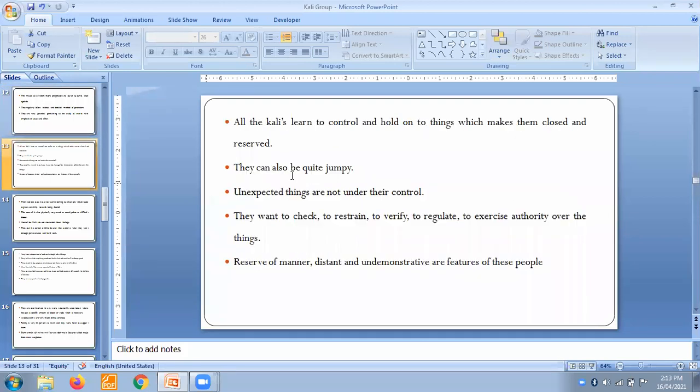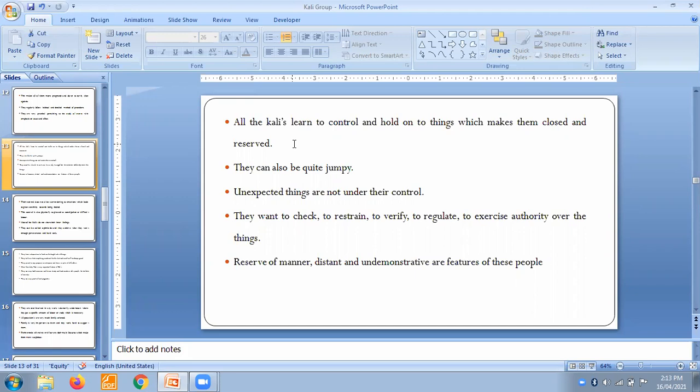All the Kalis learn to control and hold on to things, which makes them closed and reserved. So these people are really very closed, reserved, or introvert. For that sake, we can say introvert. They really try to learn to control and hold on to things which make them closed and reserved. They can also be quite jumpy. Unexpected things are not under their control.